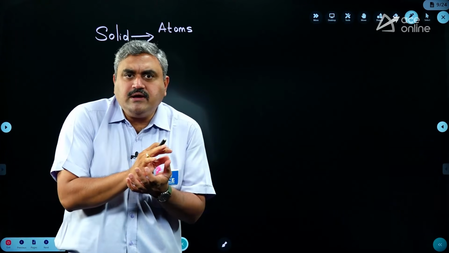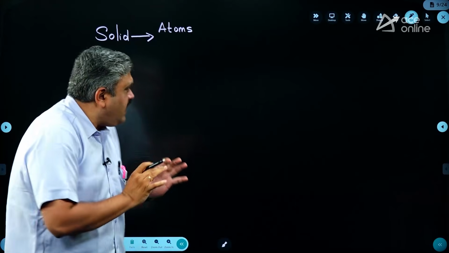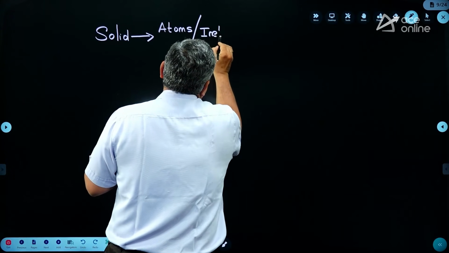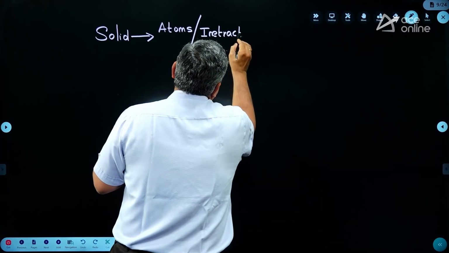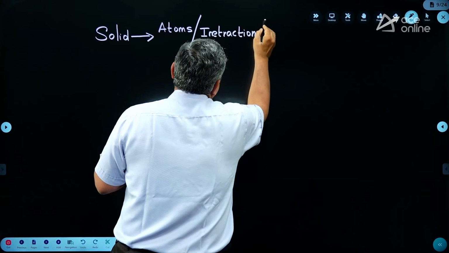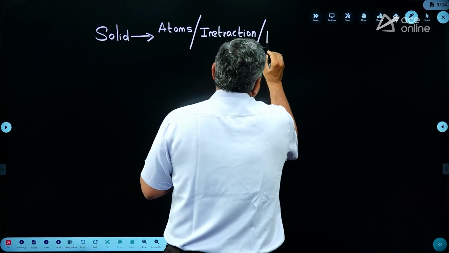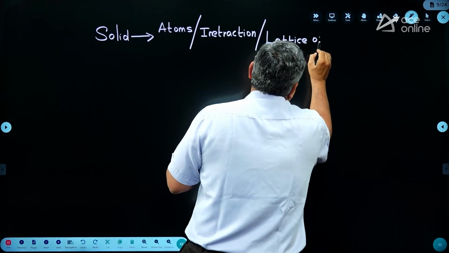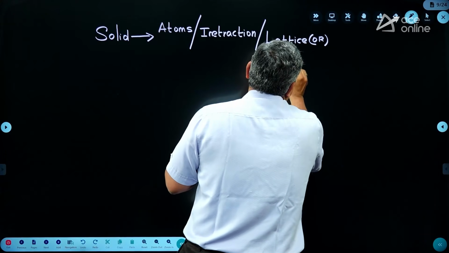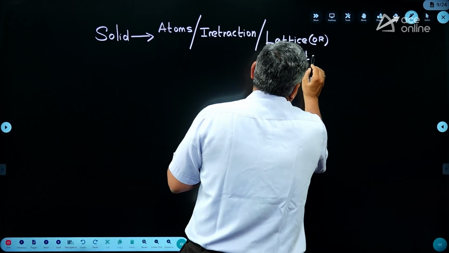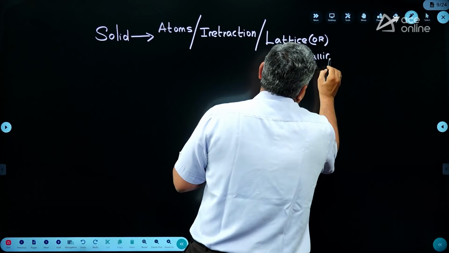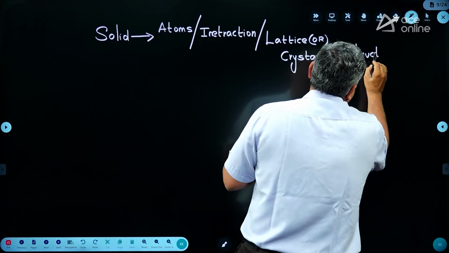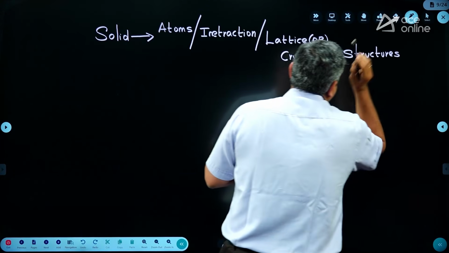Now when normally left open, they don't do anything, but when they are made to interact, interactions will take place. Then they will form lattice structures or crystalline structures.